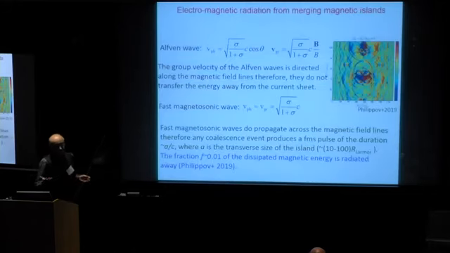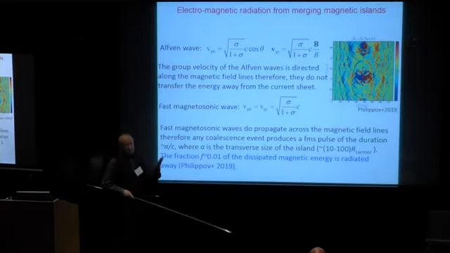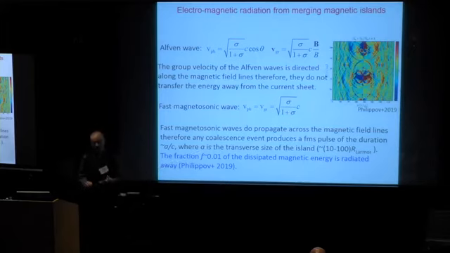There are two types of waves excited: Alfven waves and fast magnetosonic waves. Alfven waves propagate along the magnetic field. The group velocity of Alfven waves is along the magnetic field. Therefore, they cannot cross magnetic field lines, and they remain close to the current sheet. And I'm not interested in these waves.